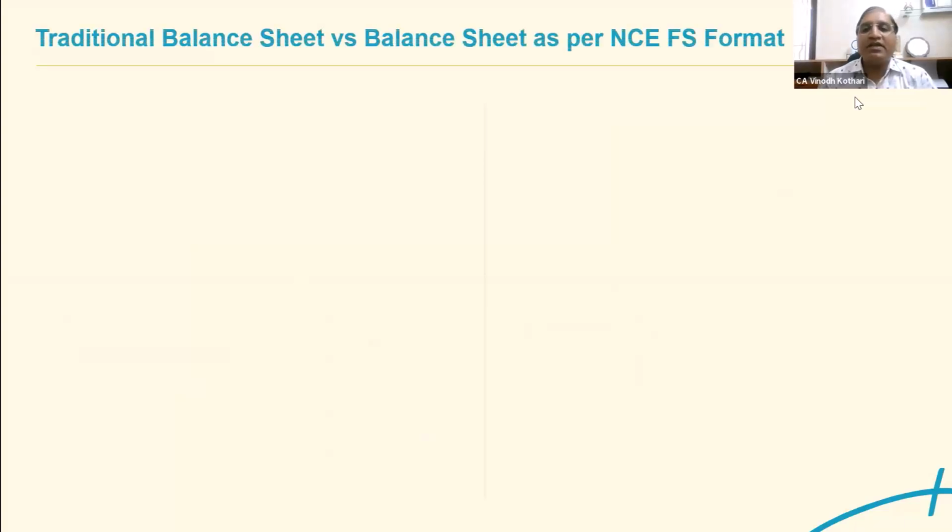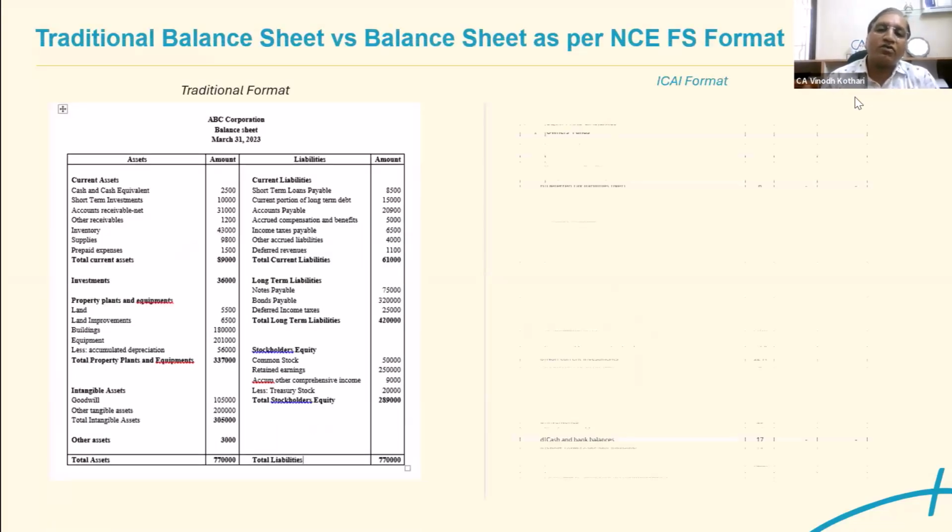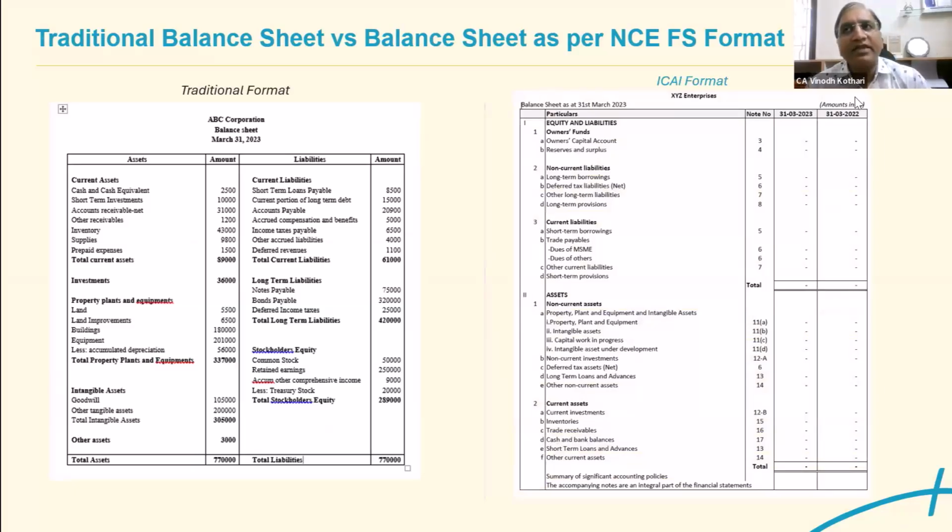So what is the difference between the new format and the earlier format? Earlier, many of them used to take the balance sheet and P&L either from Tally or any other software, and then prepare the audit report stating that this balance sheet is matching a true and fair view, all those reports we give.